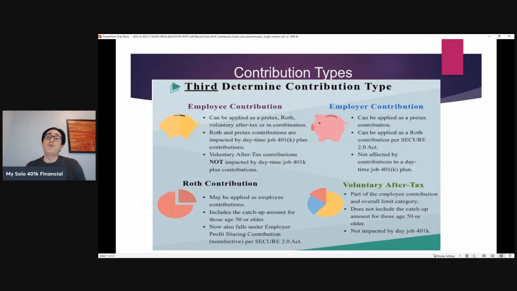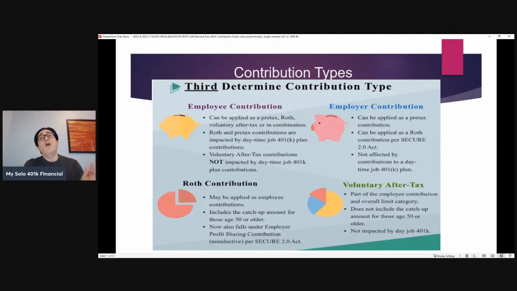If you're making those Roth contributions as employee contributions, then that could also include the catch-up amount. Remember, if you're 50 or older and you set up the plan by the end of 2022, then you can make those catch-up contributions all the way up to $6,500, assuming that you have the self-employment compensation to justify it. For 2023, that catch-up contribution limit went up to $7,500, again assuming that you're 50 or older, you set up the plan by the end of 2023, and that you've got the self-employment compensation to justify it.